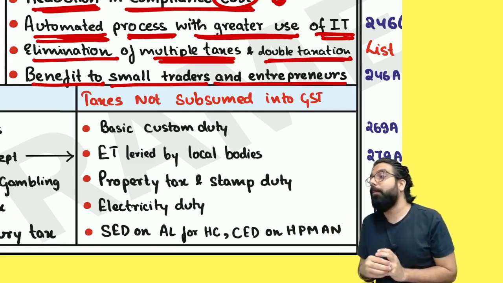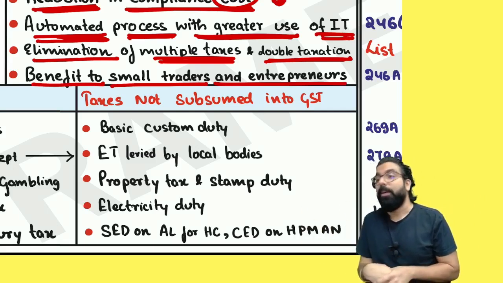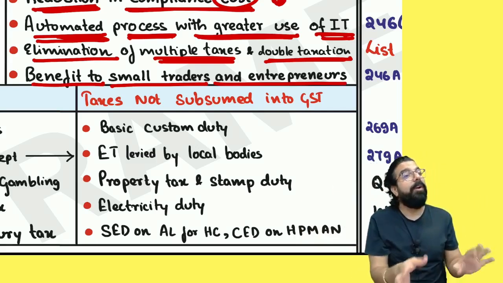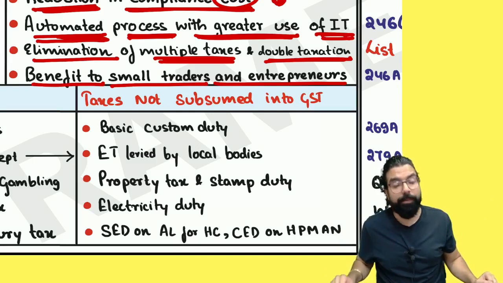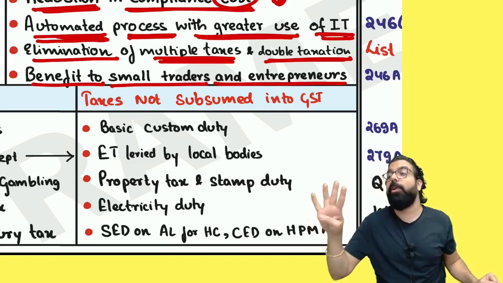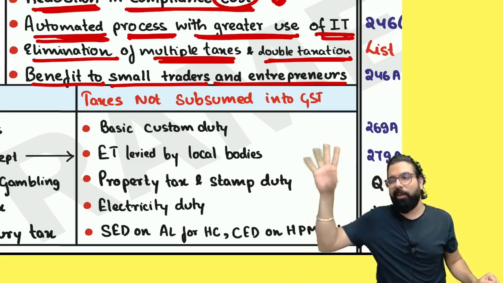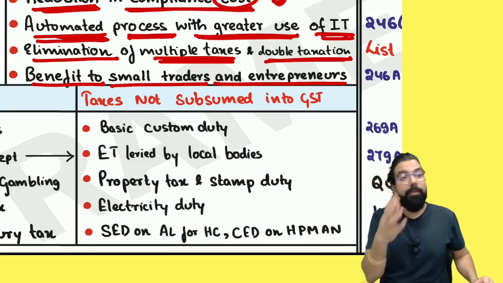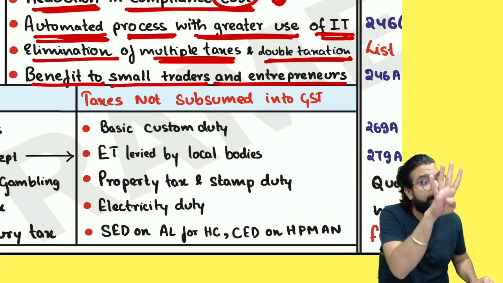Earlier, the registration limit was only 10 lakh. In service tax and all, the registration limit used to be what? 10 lakh. So if I cross 10 lakh, I have to come under registration. Now with GST, the registration limit is 40 also. 20 also is there, I will talk about it. But as of now, GST registration limit is how much? So if you are a supplier of goods in Karnataka, you get a limit of 40 lakh.